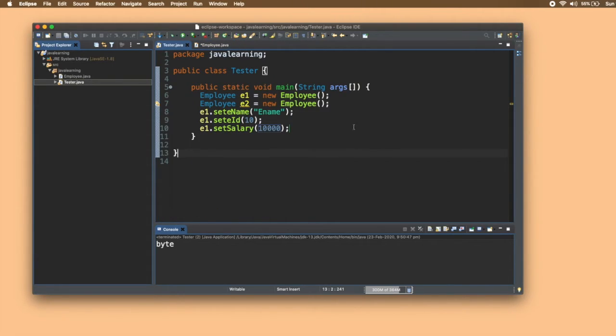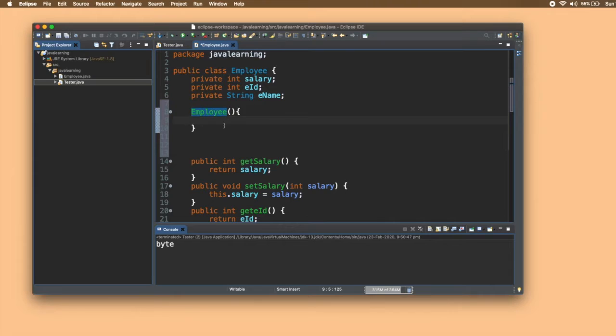You see the line here, employee e1, we are creating an object, and what is the first method that we are calling? New employee. So what is the first method that will be called? Employee. What is the employee here? It is a constructor. So inside this constructor, whatever we write will be executed first.